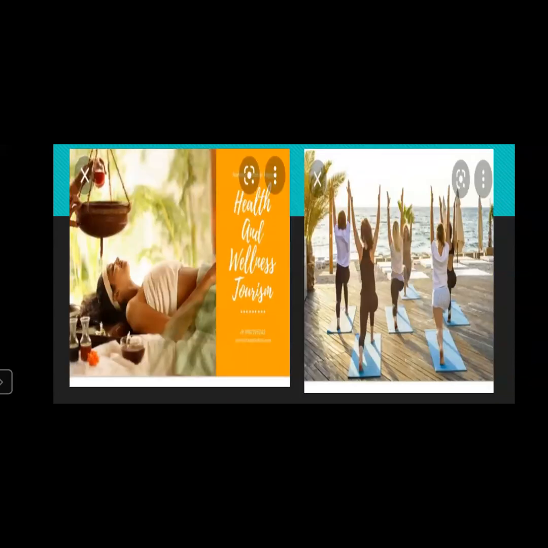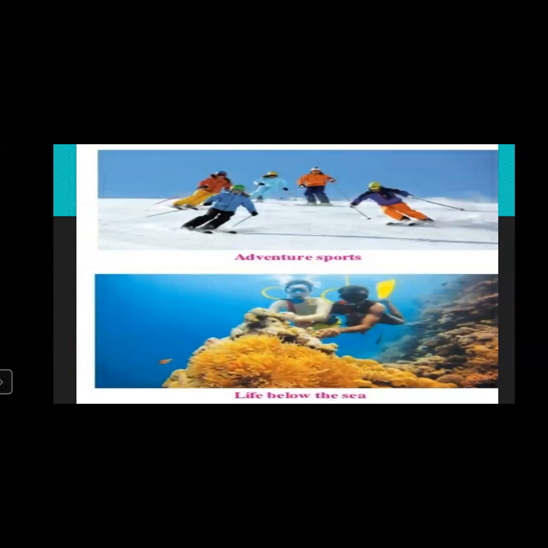Then we have seen how people come from other countries, or travel from one place to another, for health, which comes under health tourism: yoga, panchakarma. Then adventure sports, skiing, skating, trekking. Then life below the sea, where some people like to see the flora and fauna.